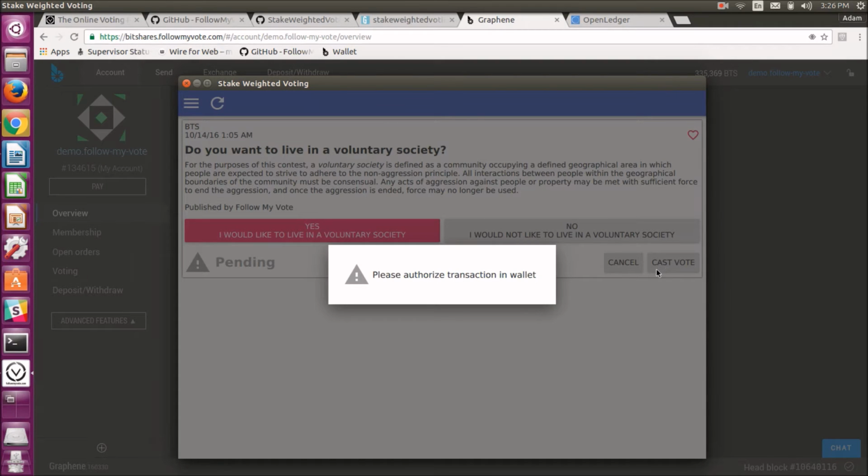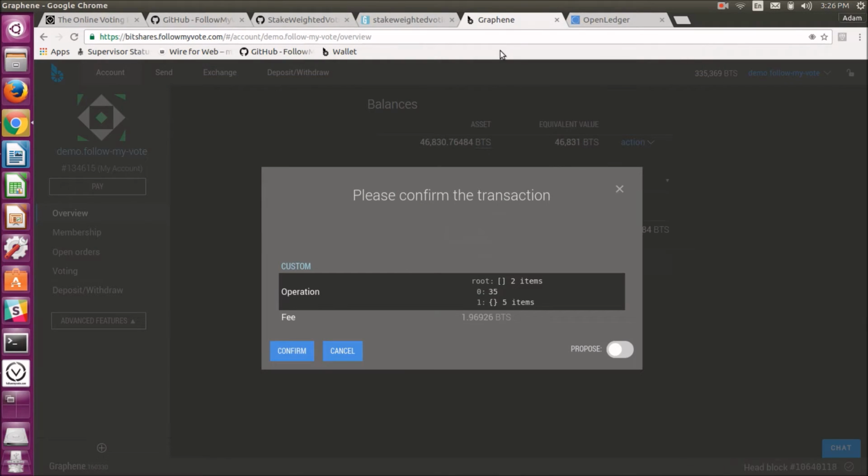Now it's telling me to please authorize a transaction in my wallet. And you'll see if I go back to my wallet, now it's asking me to confirm this transaction. So I want to cast my vote, and it's showing that I have a fee here. Now these fees are coming directly from the BitShares blockchain.